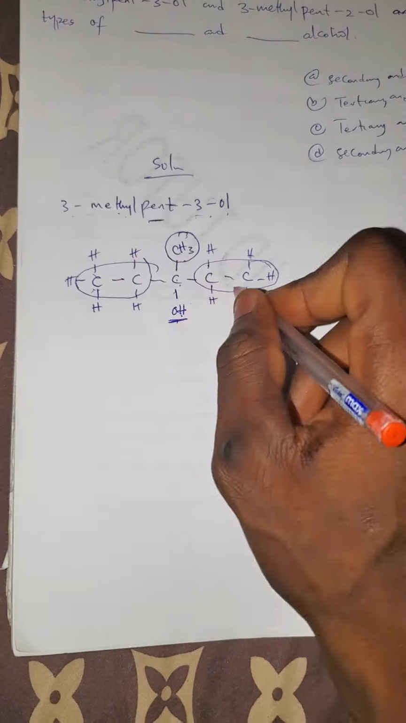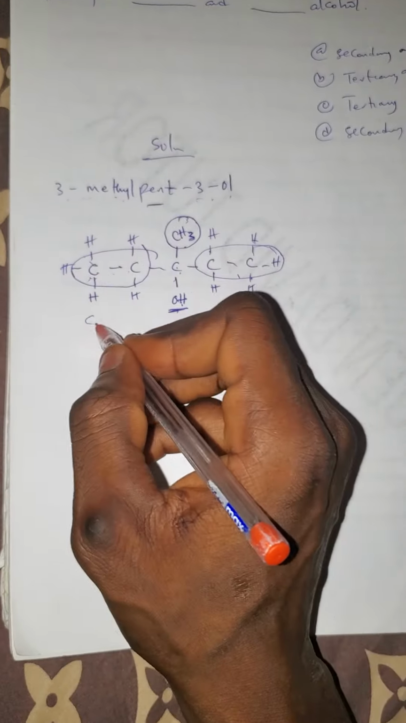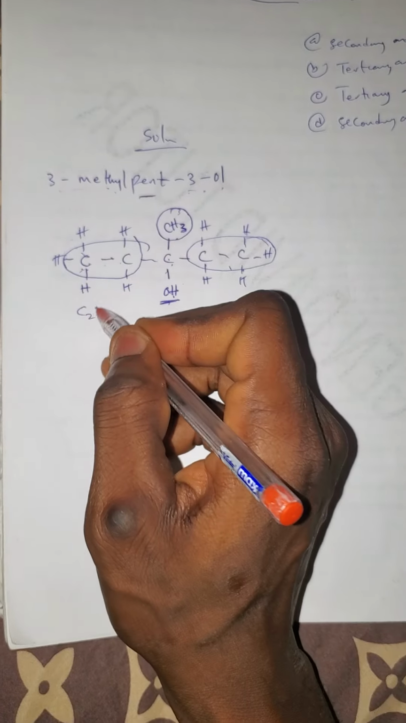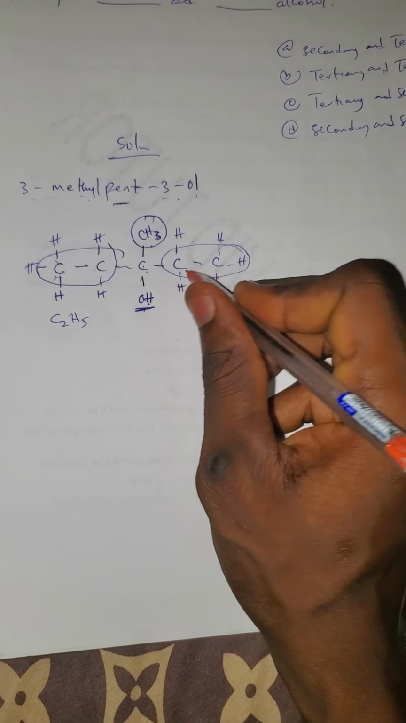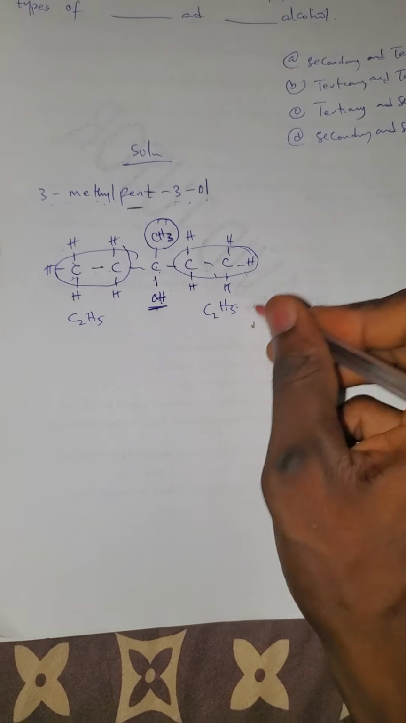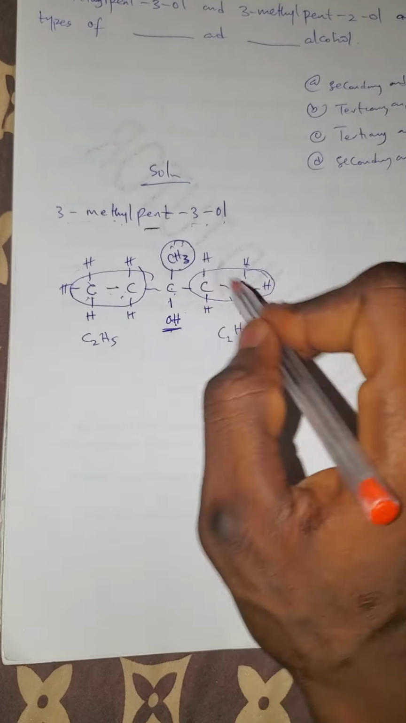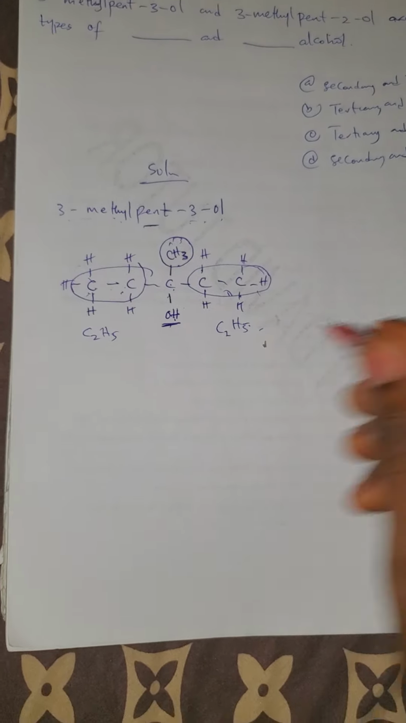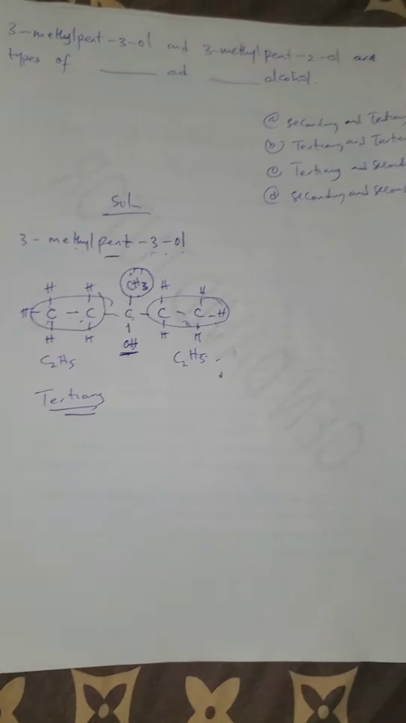So how many alkyl groups are here? This one is CH3. But if you count this one, it is C2, and how many H? That's H5, and that's ethyl. This one is also C2 and H5, that's also ethyl. But all I want to know is how many alkyl groups? 1, 2, 3. That's 3. And if it is 3 like that, that means it is tertiary. So that's a tertiary alcohol.